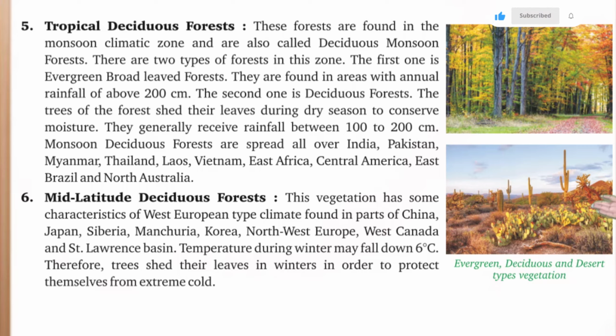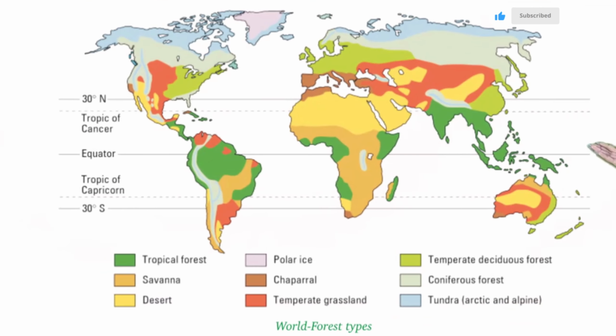North Australia. Mid-latitude forest. This vegetation has some characteristics of West European type climate found in parts of China, Japan, Siberia, Manchuria, Korea, Northwest Europe, West Canada, and St. Lawrence Basin. Temperature during winter may fall down to 6 degrees Celsius, therefore trees shed their leaves in winters in order to protect themselves from extreme cold. These are the forest types.